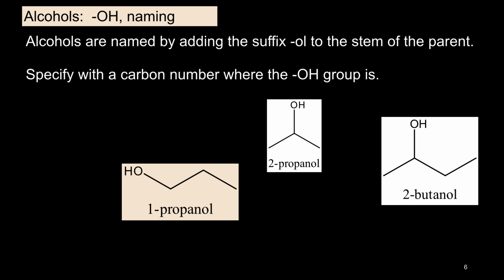The second has three carbons in the main chain with an alcohol on a carbon on the end. It is called 1-propanol. The third also has three carbons in the chain, but the alcohol is attached to the center carbon. This is 2-propanol. And the last has four carbons in the chain with an alcohol attached to carbon number 2. It is called 2-butanol.